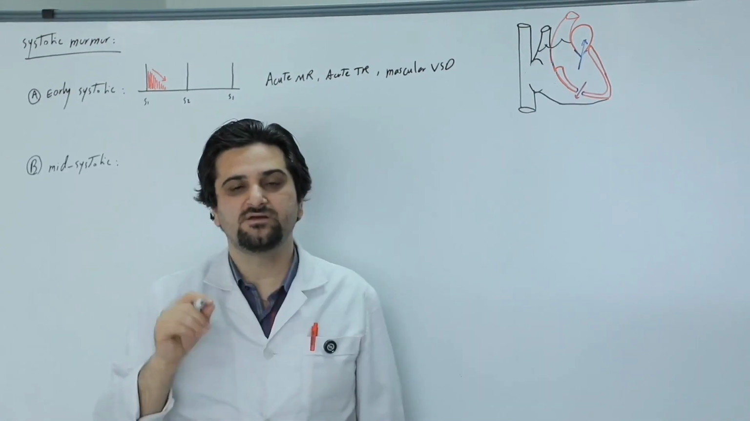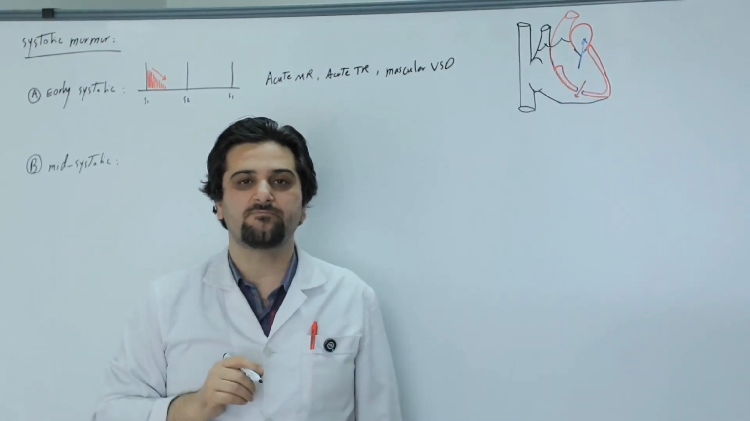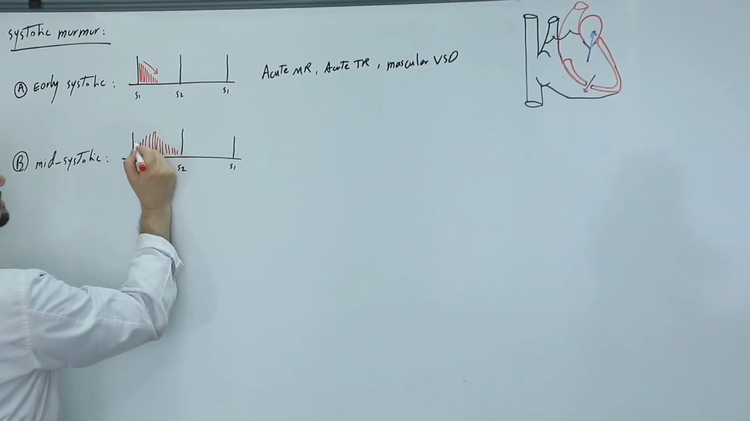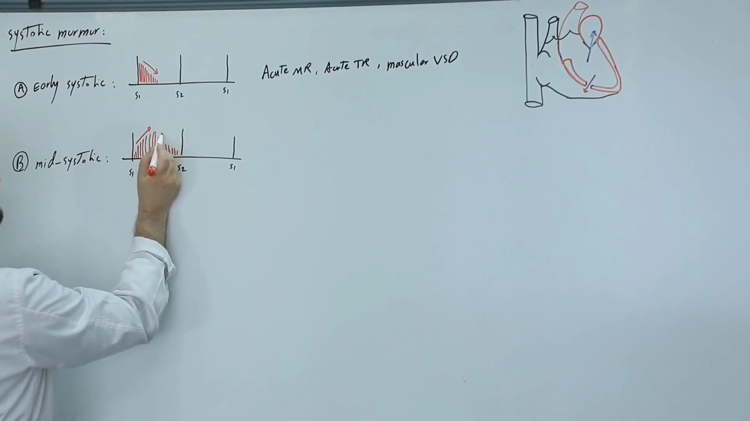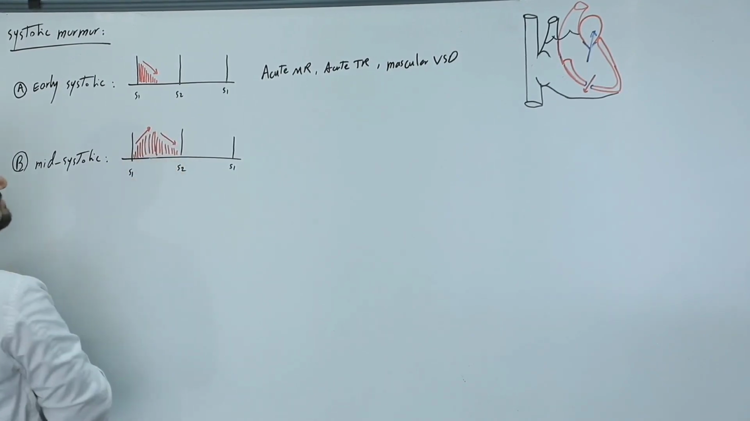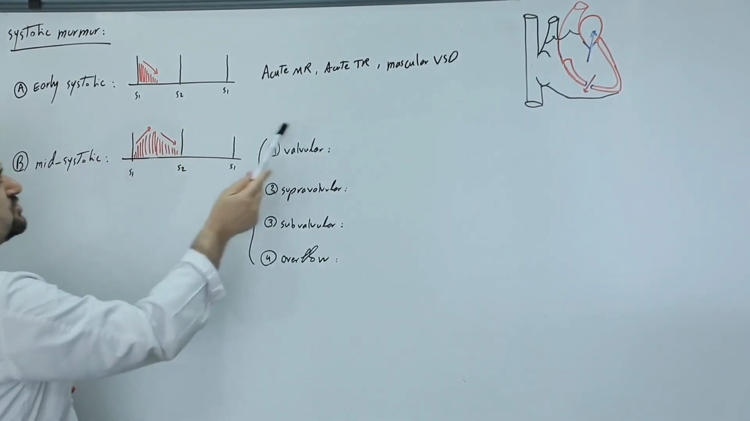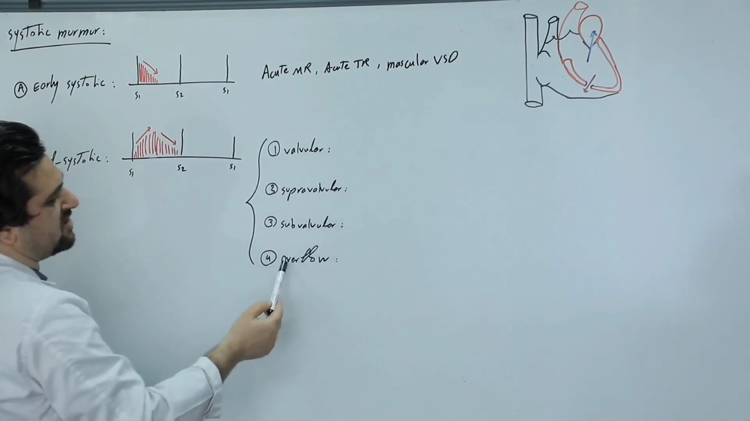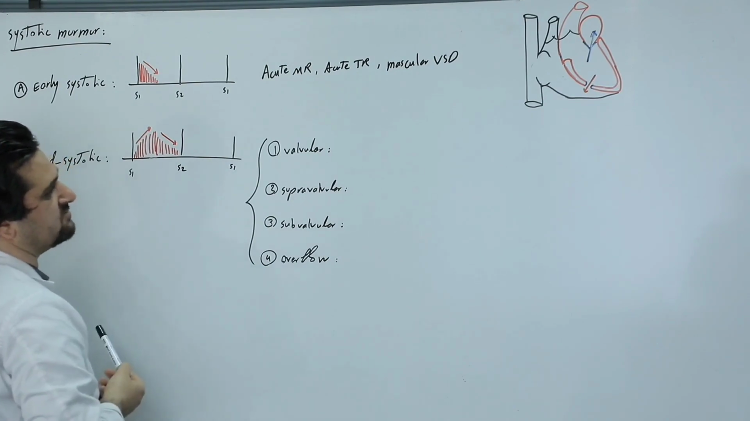The second group of systolic murmurs are mid-systolic murmurs. Mid-systolic murmurs have a crescendo-decrescendo pattern. That is, they rise in intensity and then fall in the second part. Mid-systolic murmurs are divided into 4 groups: valvular, supravalvular, subvalvular, and those caused by overflow.